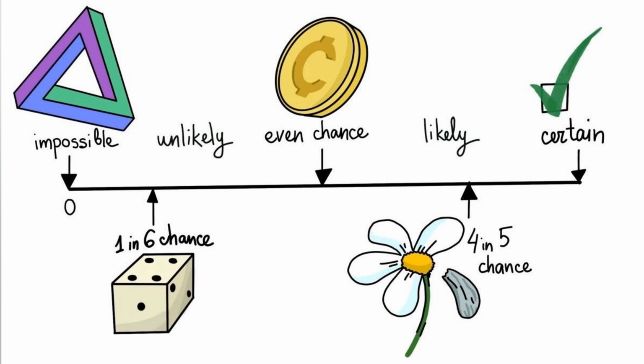Next, if you have taken out one petal out of 5 petals of a flower, the probability of breaking another one is 4 out of 5 in chance. So it is a likely event, right? So all this happens between 0 and 1. This is the summary of this picture, that every event, every probability, every possibility can only happen between 0 and 1.